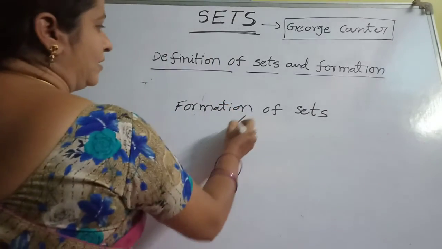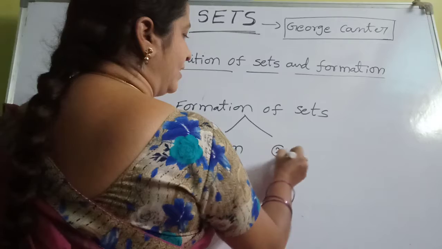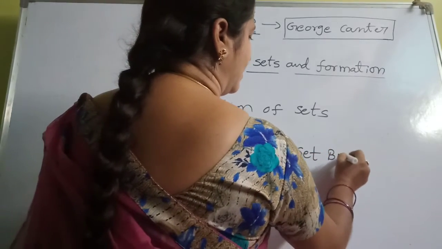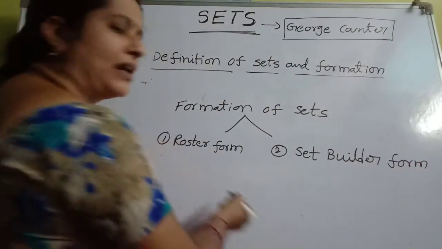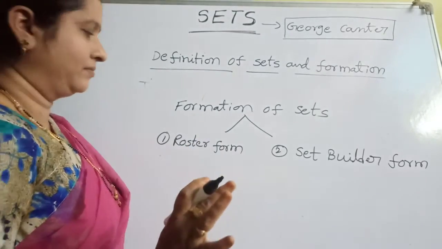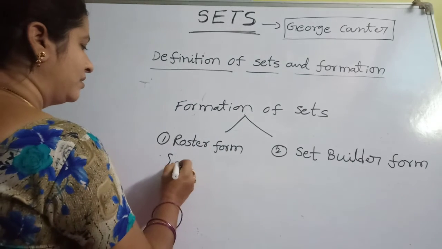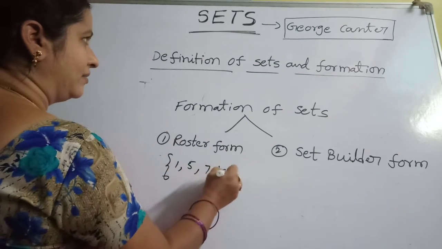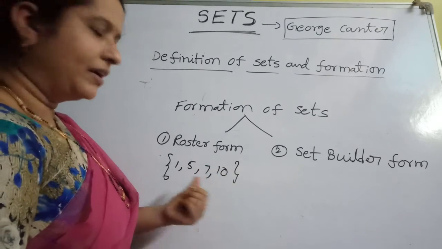Formation of sets. This is mainly two types. First one is roster form. Second one is set builder form. So what is meant by roster form? In roster form we can see the elements directly. In the set builder form we cannot see the elements directly. For example, roster forms are all like this: 1, 5, 7, 10. This is the roster form. Here we can see the elements 1, 5, 7, 10 directly in the set.